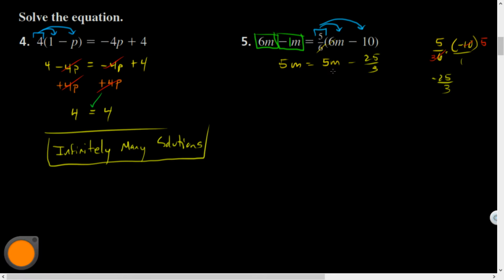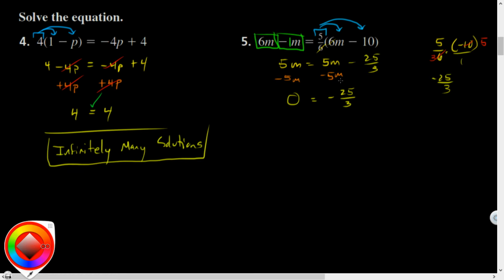And to solve, I'd bring the m's together, -5m minus 5m. What do I have on the left side here? What happened here? How much is left? 0. There's nothing. And this one, now you guys might not know what -25/3 is equal to, but you probably know that it's not equal to 0. That is a false statement. So how many solutions does this have?